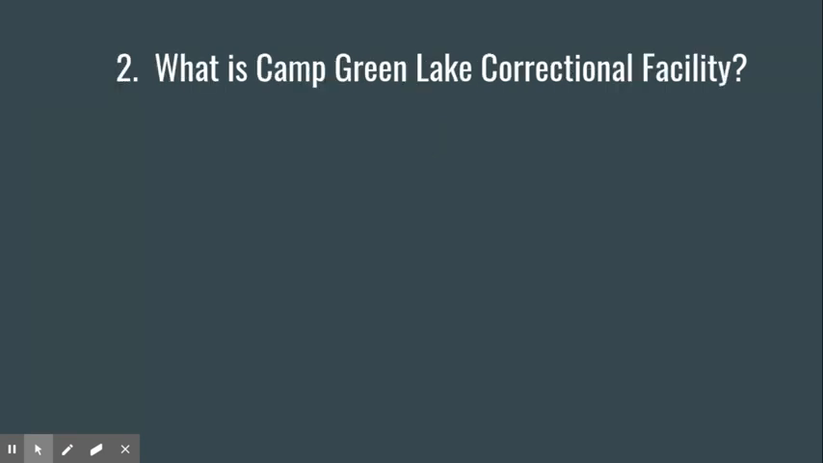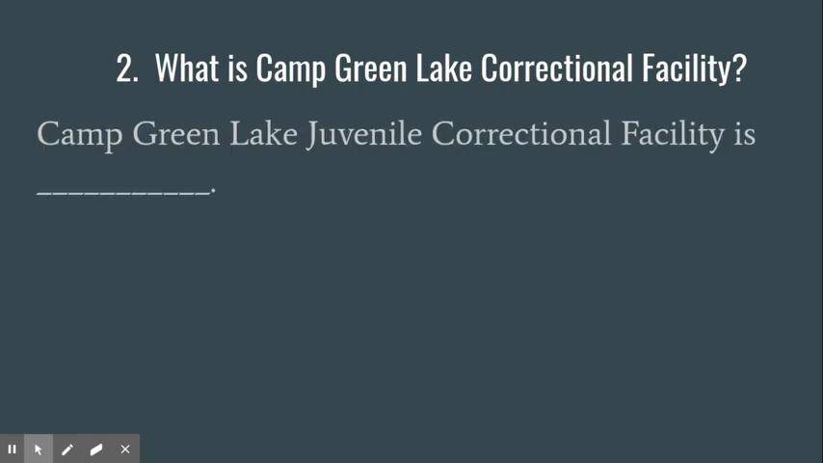Let's look at question number 2. What is Camp Green Lake Correctional Facility? If the question asks what, our answer must include an action or name of a thing. In this case, we have the name of a thing and we have to tell what it is. Start by putting part of the question in your answer. What would be a good way to restate this question? Camp Green Lake Juvenile Correctional Facility is blank.